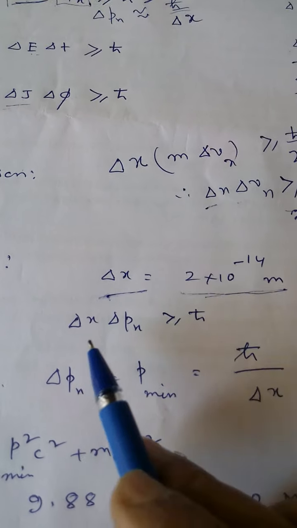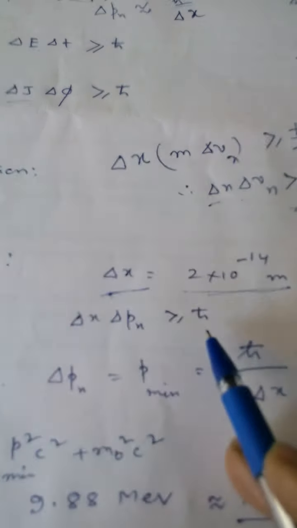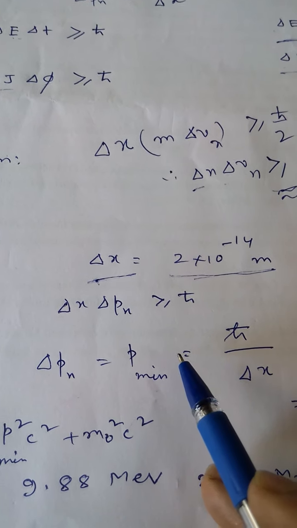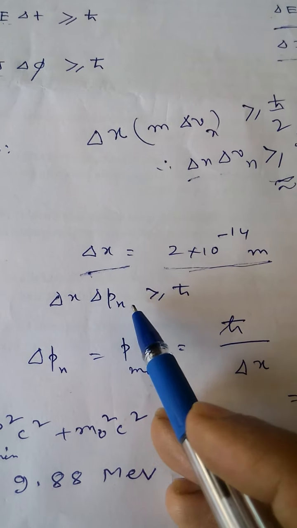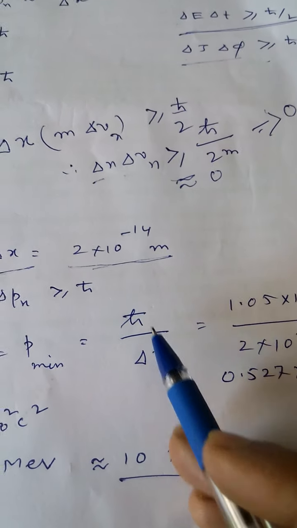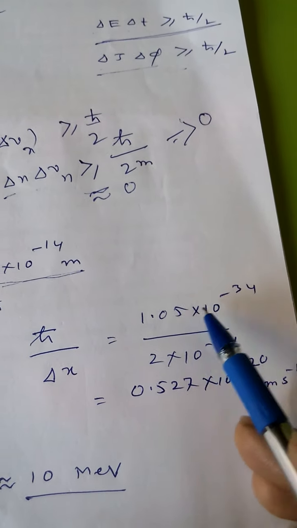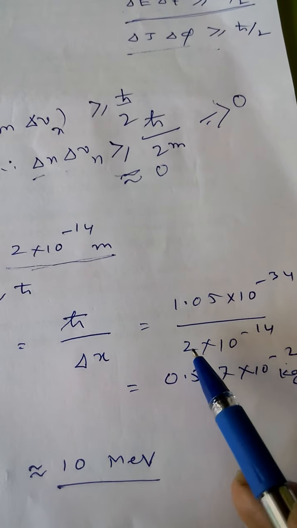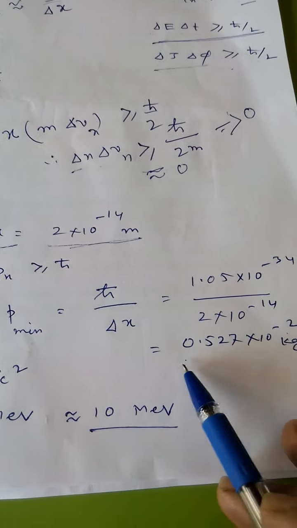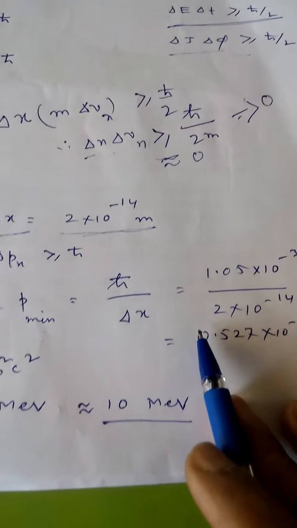So this is known as the Heisenberg uncertainty principle. So delta Px can be calculated. That is the minimum value of delta Px. We consider the equal sign, so P min equals h cut by delta X. Putting in the values of h cut, the reduced Planck constant, and delta X, we get the result for delta Px or P min, the minimum value of uncertainty.